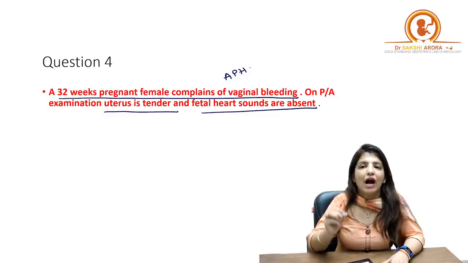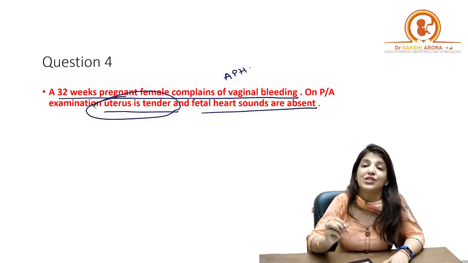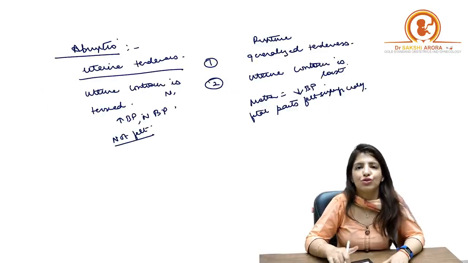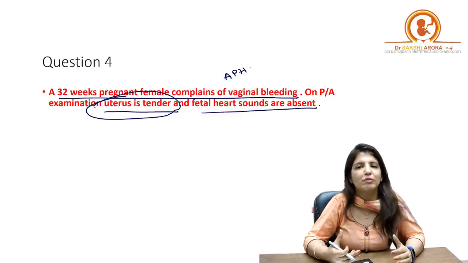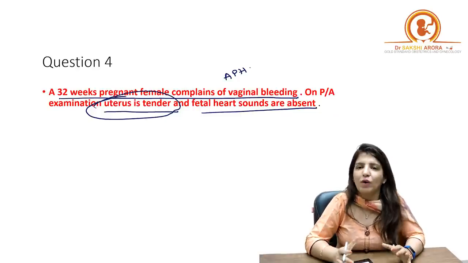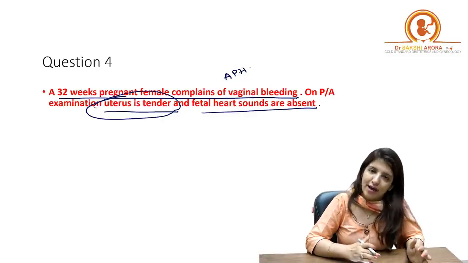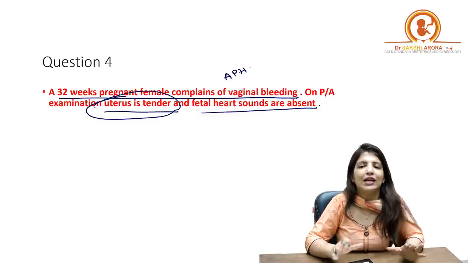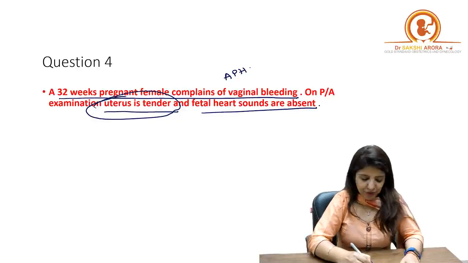Now, just now I told you that in abruptio uterus will be tensed and tender, and because uterus will be tensed and tender, that is why fetal heart sounds are not heard easily in case of abruptio. So I don't have the options for this question, but definitely the answer to this question is abruptio placenta, right?